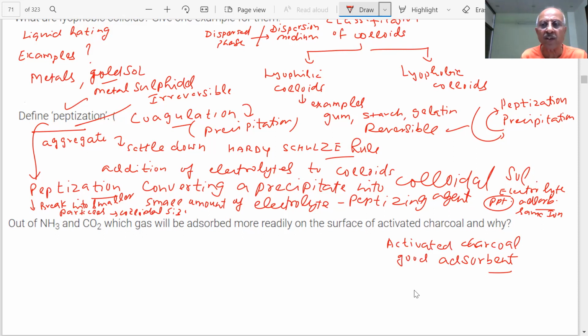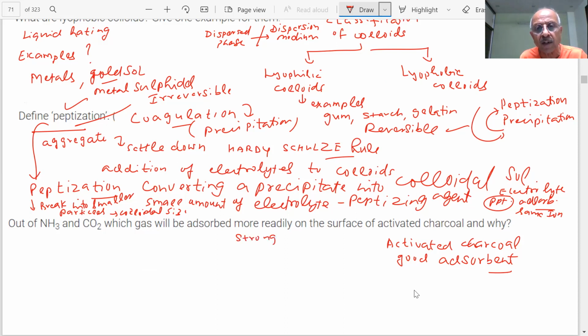Now there are different gases. Some gases are adsorbed more, other gases are adsorbed less. On which factor will it depend? You see that there is an interaction between the charcoal and the gas adsorbed. The stronger the attractive force between the gas particles and the adsorbent, the more readily it will be adsorbed.